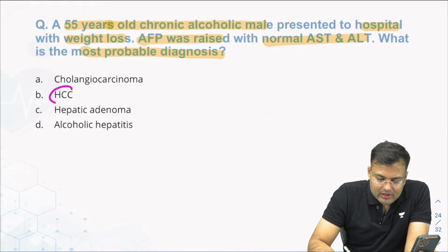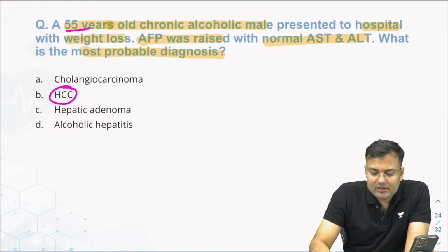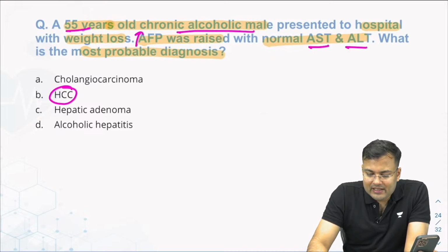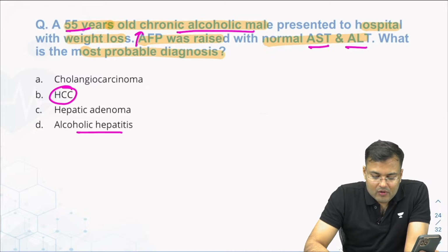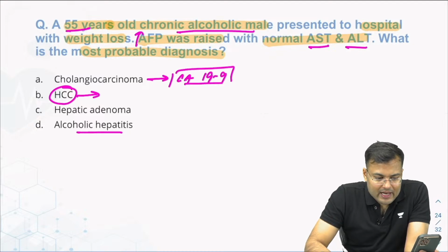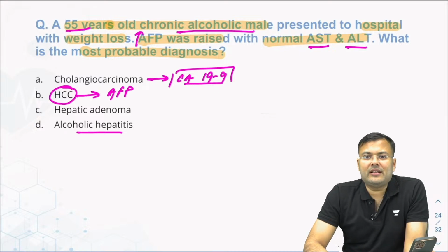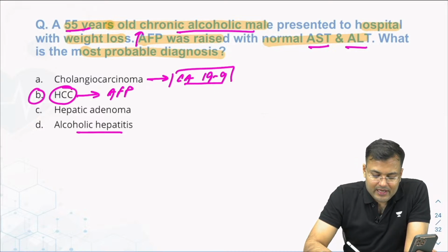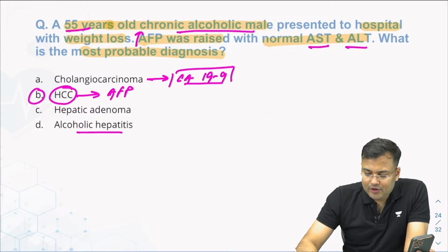This is hepatocellular carcinoma. How? Old age, chronic alcoholic, raised alpha fetoprotein. Normal AST, ALT, that's why there is no alcoholic hepatitis. Clear? Why not cholangiocarcinoma? There is a marker for cholangiocarcinoma, CA 19-9. Marker for HCC, that is alpha fetoprotein. So the correct answer here is B, hepatocellular carcinoma.